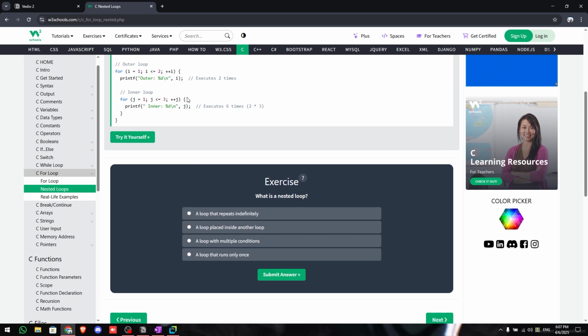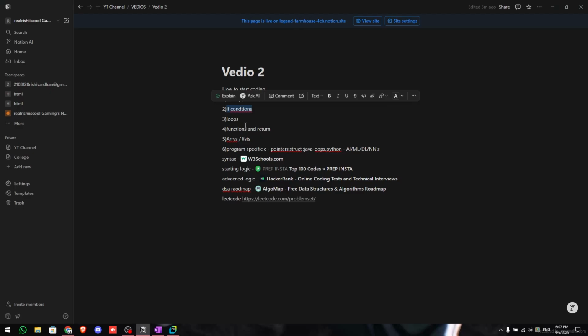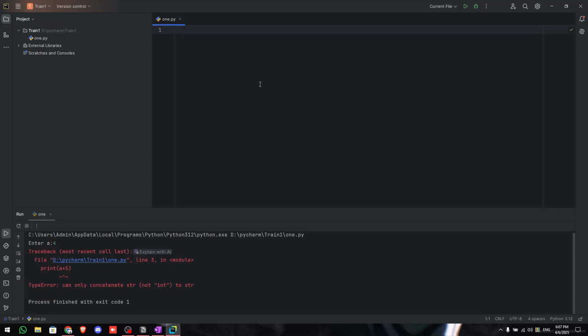These make more sense when we do data structures or matrices, or once we start dealing with arrays. Okay, so after that we have functions. A function is simply this: let us say I wrote 100 lines of code, but I want to reuse these 100 lines again and again.